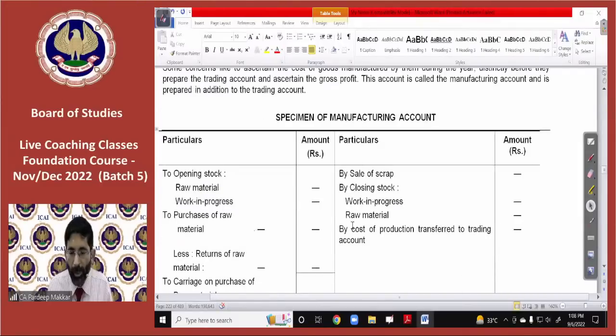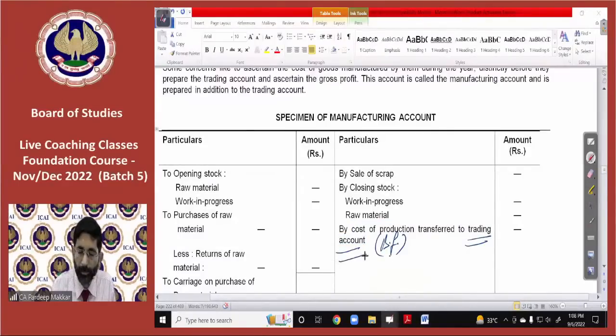Okay. In addition to that, there is a sale of scrap which will be entered. Finally, whatever is the balancing figure, that will be the cost of production transferred to the trading account. Means whatever is the balancing figure will be entered here as cost of production, and this will be transferred to the trading account. This is just an additional account which you have to understand. Speak it out. Is that clear?